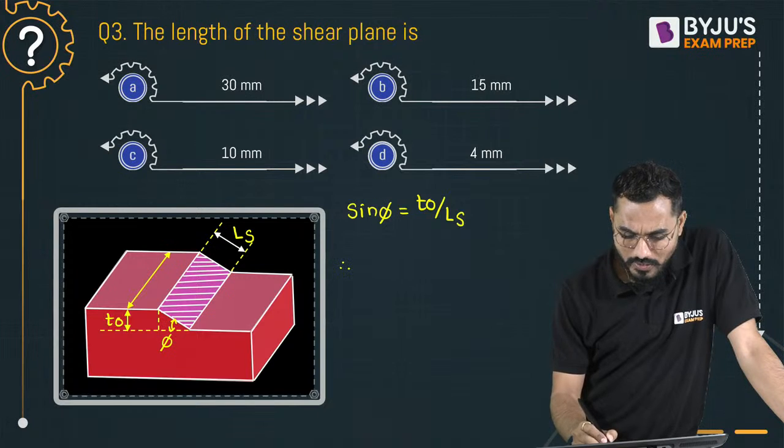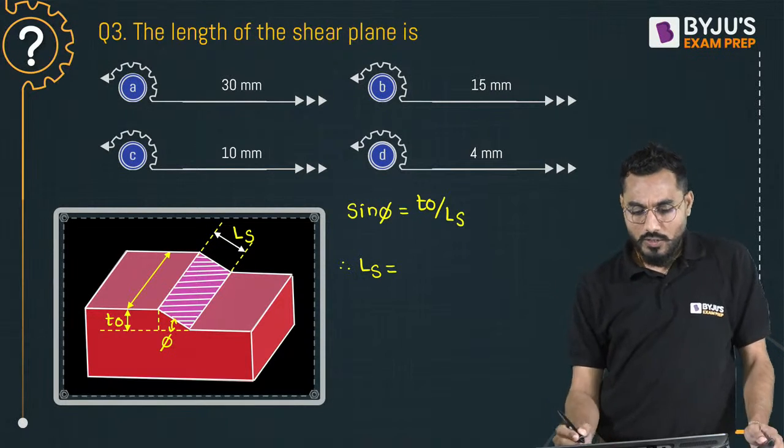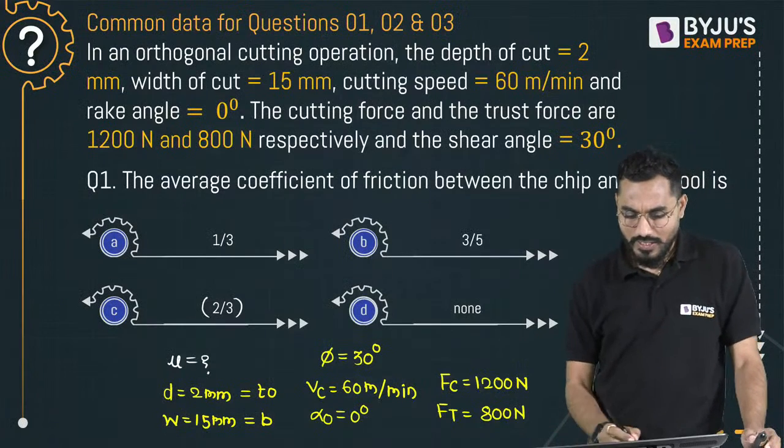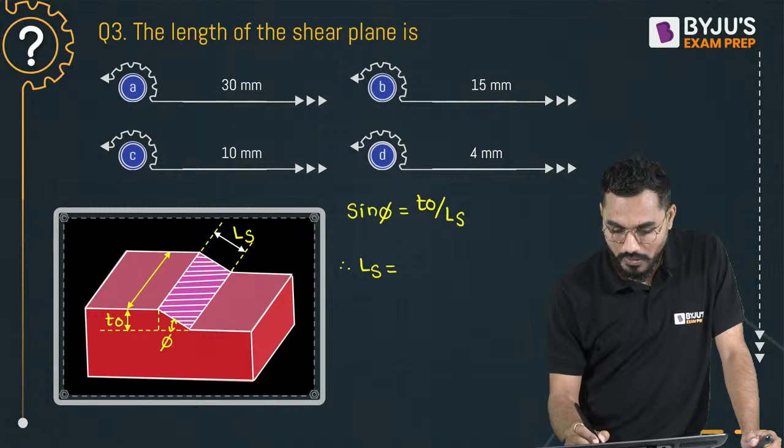So very simple, sir. For the length of the shear plane we have to calculate using T0, the uncut chip thickness. So what is the value of uncut chip thickness? Sir, uncut chip thickness T0 is given as 2 millimeter. So I'll write down 2 millimeter here, divided by sine of phi.